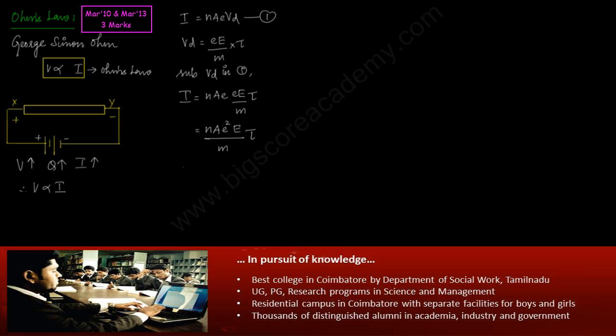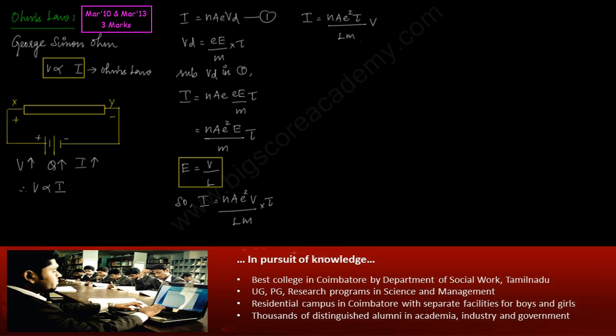We know that E can be written as V by L, which is the potential gradient. So I can be rewritten as N A e square, replacing E with V by L, into tau by m. Bringing all the constants together in the above equation, I is equal to N A e square tau by L m into V,